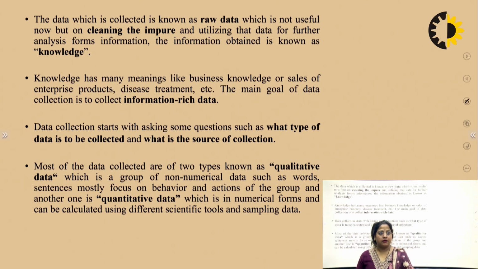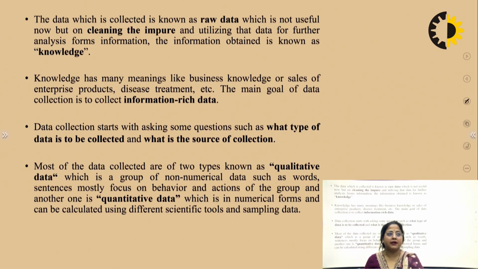Data which is collected is known as raw data, which is not directly useful in a model, prediction or decision, because that data is impure, so it requires cleaning so that the raw data can be utilized for further analysis into information. The information obtained is known as knowledge. Knowledge has many meanings, like business knowledge, sales knowledge, enterprise product knowledge, disease treatment knowledge.